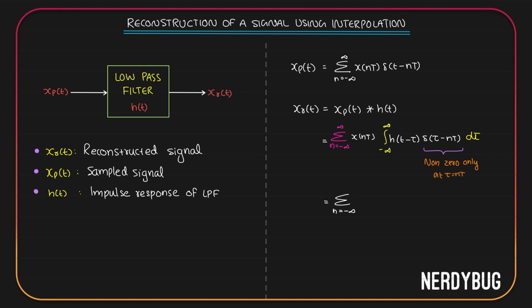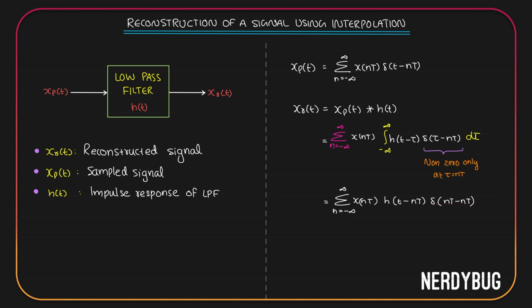Summation from n equals minus infinity to infinity, x of nt. We want the value of this product at tau equal to nt. So tau over here will become nt, tau over here will become nt. We get h of t minus nt, delta of nt minus nt.